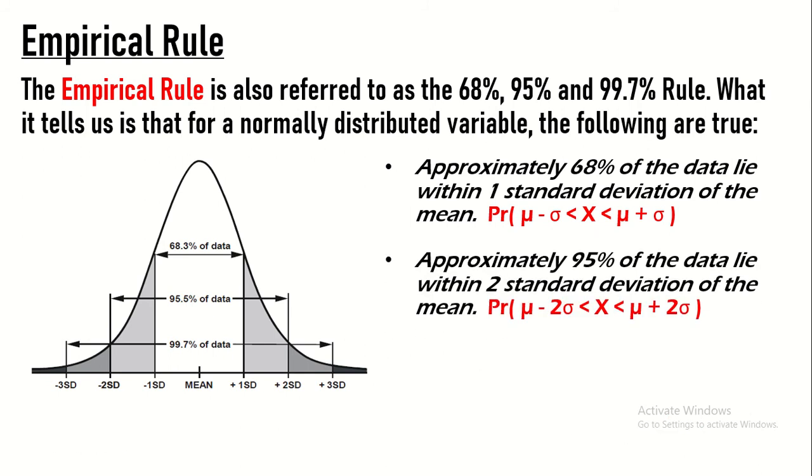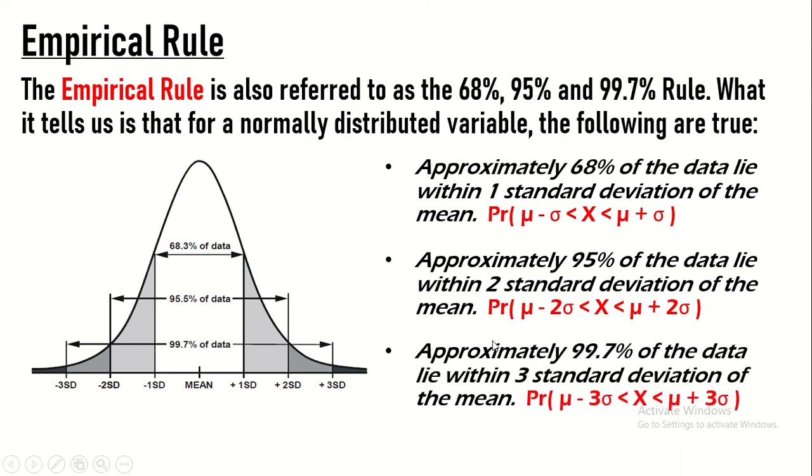Punta naman tayo, approximately 95% of the data lie within 2 standard deviations of the mean. Ibig sabihin, mula rito hanggang dito, 95% of the data ay nakapaloob. So mamaya malalaman natin sa ating problem yan. So ibig sabihin, ang random variable x natin ay greater than kay mean minus 2 standard deviations, pero siya ay less than kay mean plus 2 standard deviations. So this is the positive and this is the negative part.